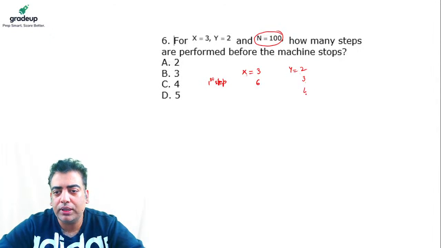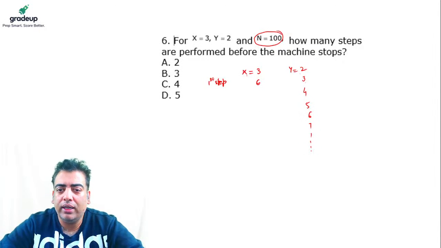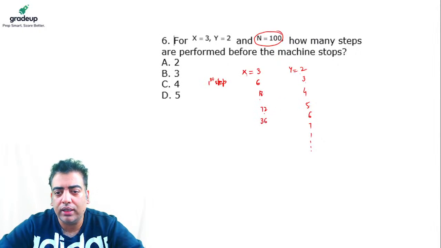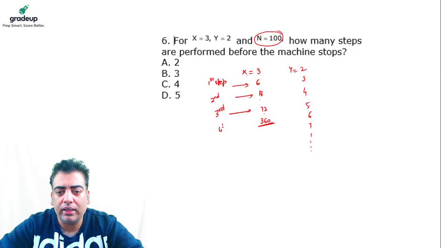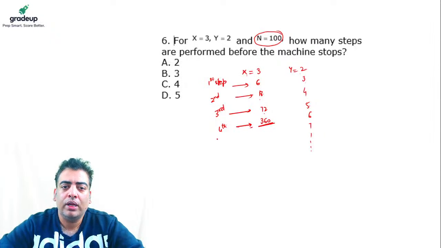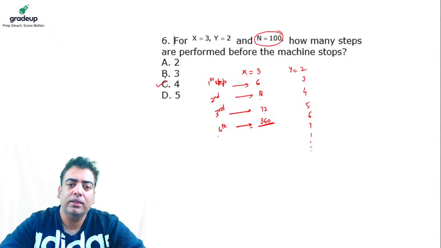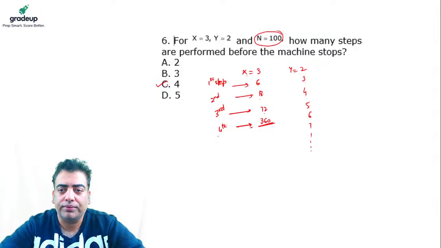Then it will be 3 plus 1, 4, 5, 6, so y keeps on increasing by 1. And the values of x keep on multiplying. 6 into 3 is 18, 18 into 4 is 72, 72 into 5 is 360. The moment it becomes greater than or equal to n, it will stop. So this is step number 1, this is the second step, this is the third, and this is the final, fourth step. So the answer is option C, which is 4.